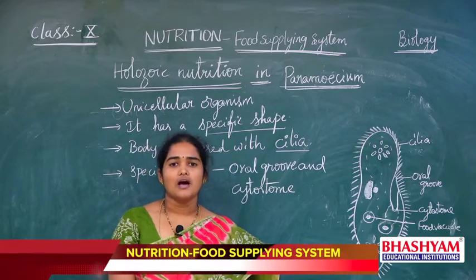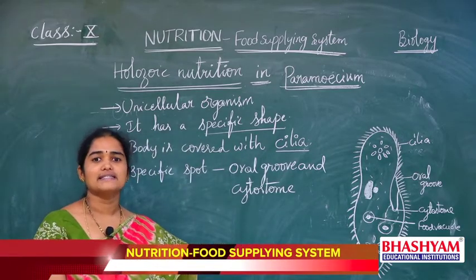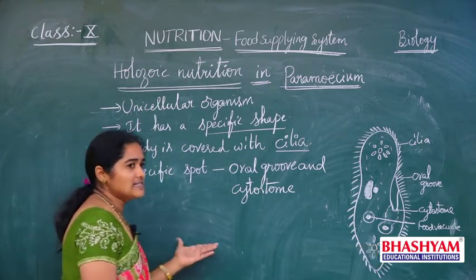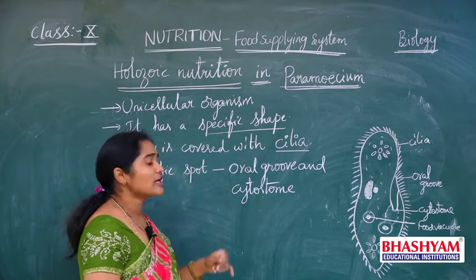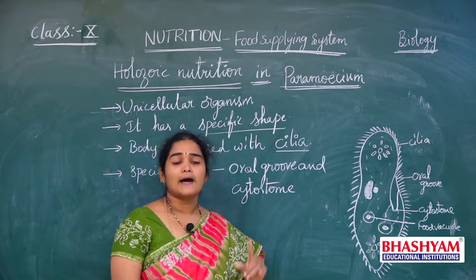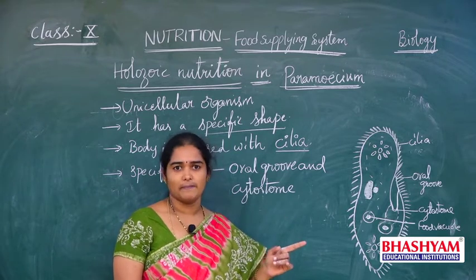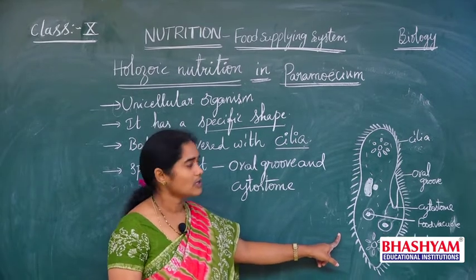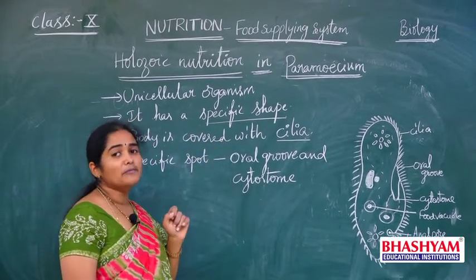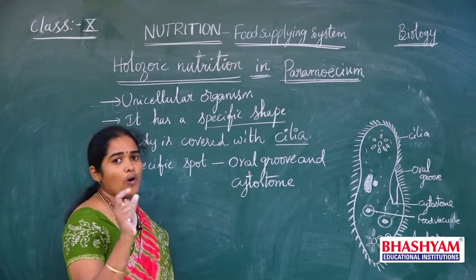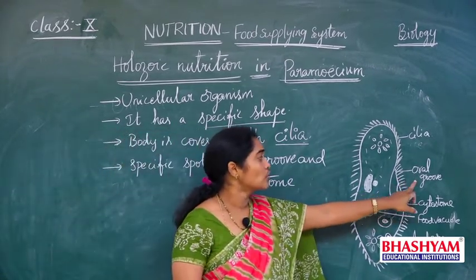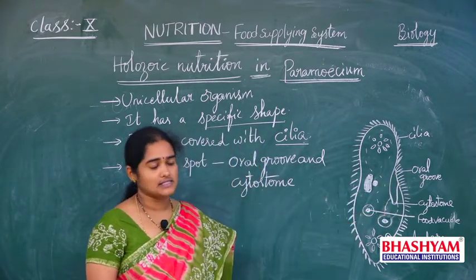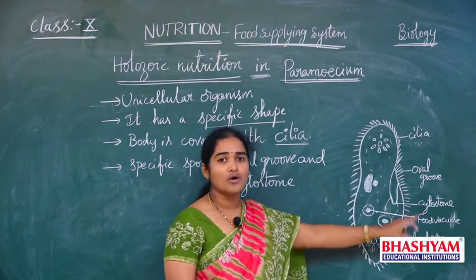Now let us see how paramecium performs its nutrition. Now holozoic nutrition in paramecium. As we see in the amoeba, it is also a unicellular organism, but amoeba does not have any specific shape, but here the paramecium has a specific shape. And here also it takes its food materials through a pore, a region called the oral groove.